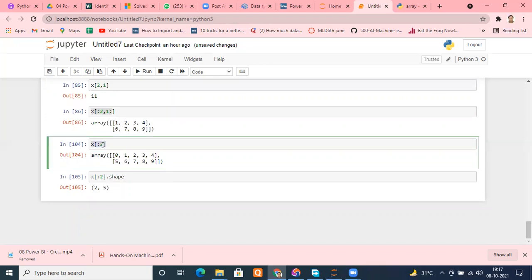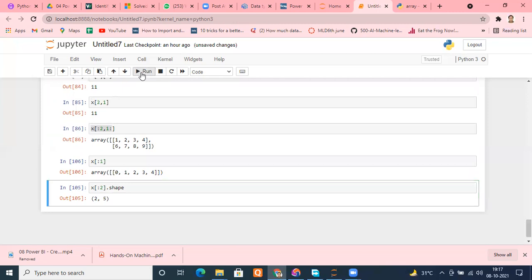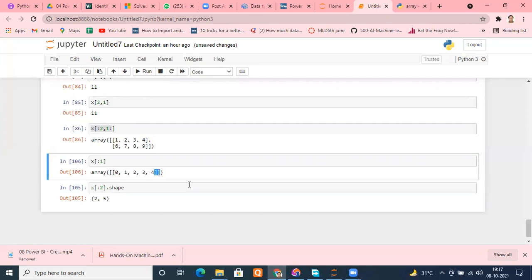Even if I put 1 here, see what is going to happen. Can you see? It has 1 row, but it is showing us, is it 1D data or 2D data? Please tell me. It has 1 row only, but is it 1D data or 2D data? 2D data. Right? So it is 2D data. We have to access both the things, rows and columns. Am I right or wrong?